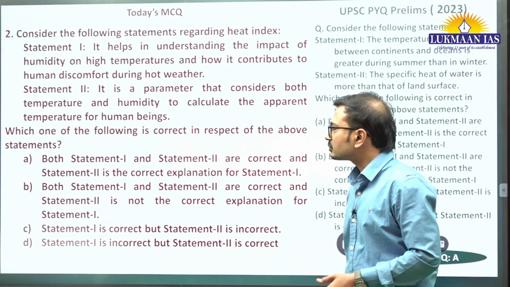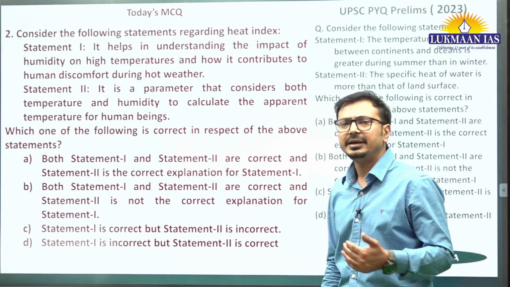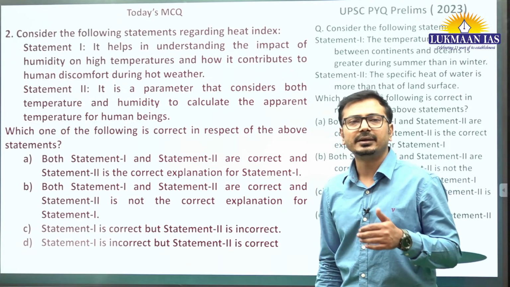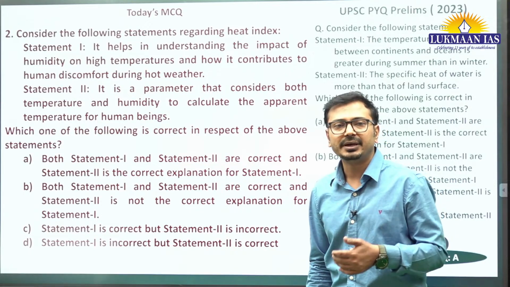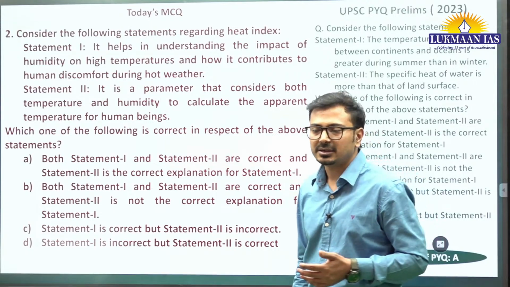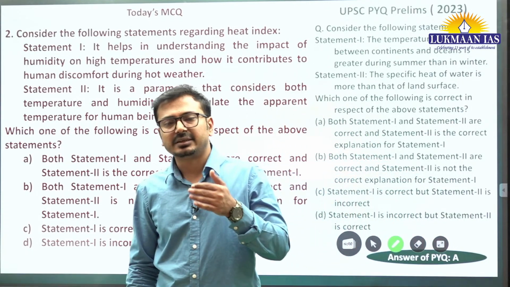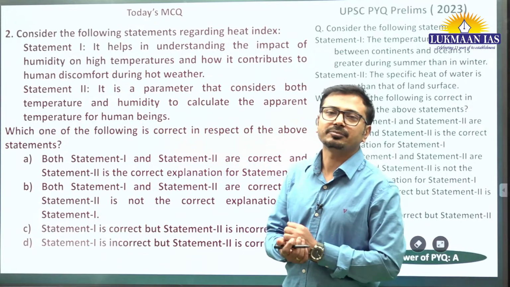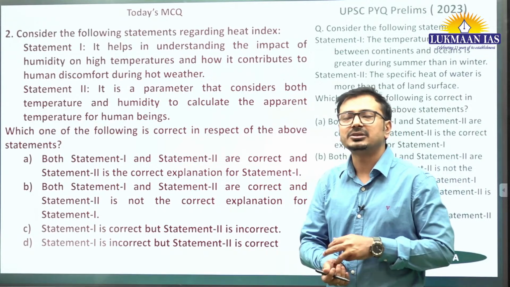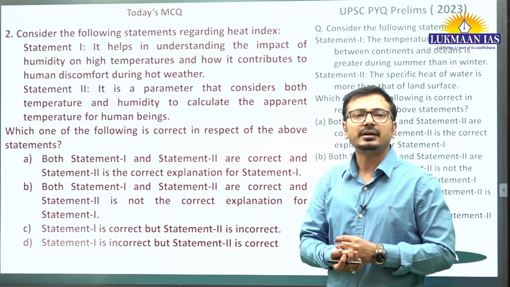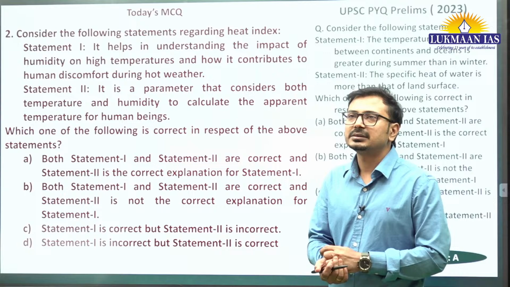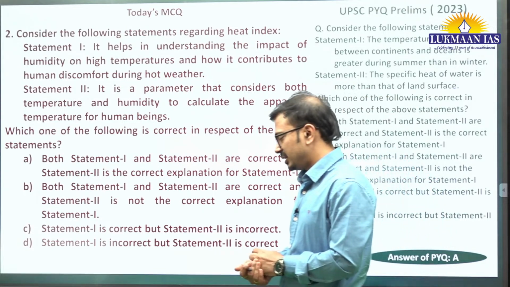Now, what I was telling here is that heat index is something which takes into consideration not only the temperature but the impact of humidity to arrive at the apparent temperature level. Apparent temperature levels मतलब जो है, कभी कभी टेम्परेचर इतना ज्यादा नहीं होता है बट गर्मी बहुत ज्यादा लगती है. That is, we can say, feel like temperature. And many times in the coastal areas, due to very high humidity, the temperature may appear more even if it is not more, and such kind of situation is very harmful.